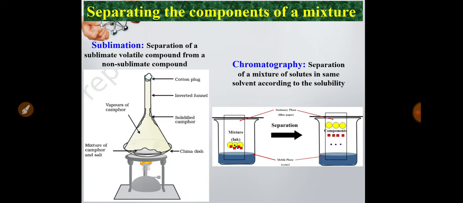In this way we can see that three different types of solute particles are separated. One is yellow color, one is red color, and one is black color. They are separated according to their solubility. The more soluble part will remain at the upside and the less soluble part remains at the lower side. In this way the chromatography technique is used to separate the mixture of solutes present in the same solvent.